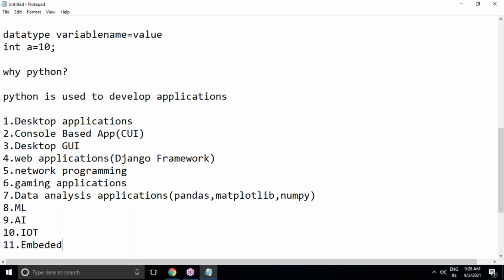Previously they had many technologies, but nowadays they prefer Django with Python. It's very easy to implement, not time consuming, and we can develop any application within a quick time compared to other technologies in the market.